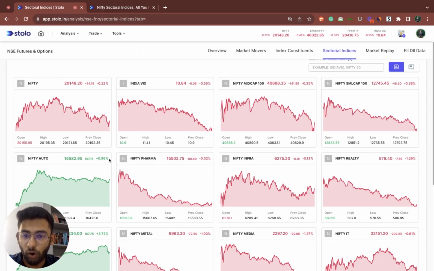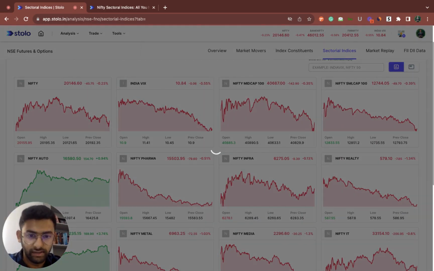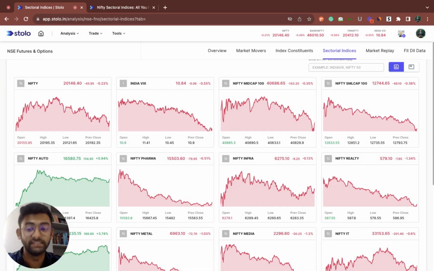For example, in the Nifty Auto index, you wouldn't only have the main car companies such as Maruti Suzuki, but you would also have the manufacturers of certain parts. Let's say MRF would be part of Nifty Auto. So it would be all the manufacturers, the suppliers, as well as the end product which reaches the consumer. This is an example for the Nifty Auto sector.